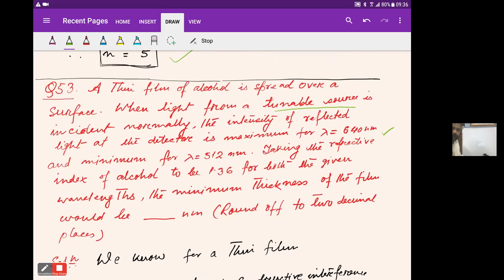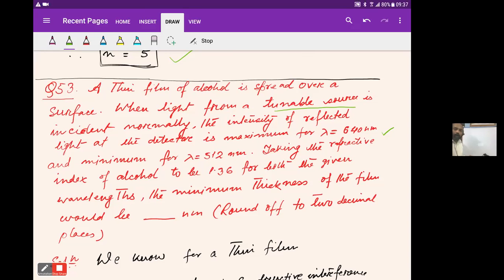Here it is given a tunable source. So it can produce 2 wavelengths, lambda equal to 640 nanometer and lambda equal to 512 nanometer. For normal incidence, when we change the wavelength, we get maximum for lambda 640 nanometer and minimum for lambda 512 nanometer.